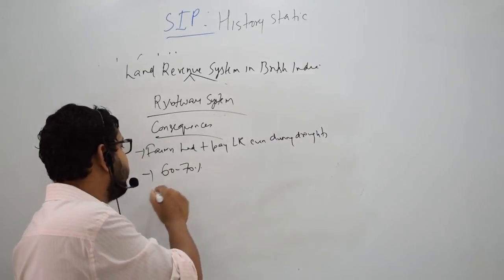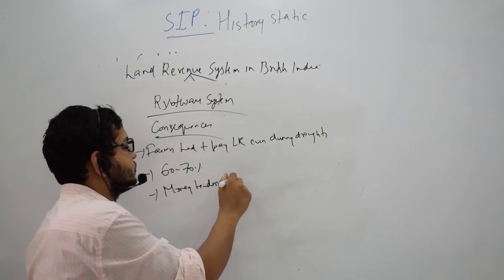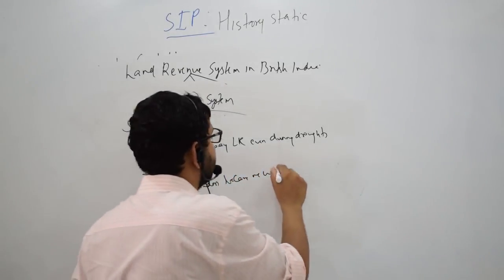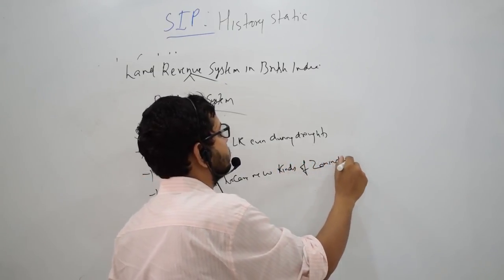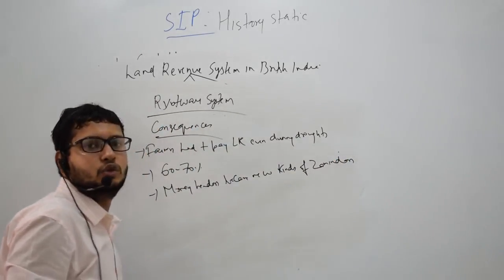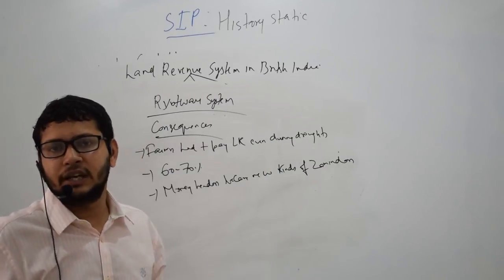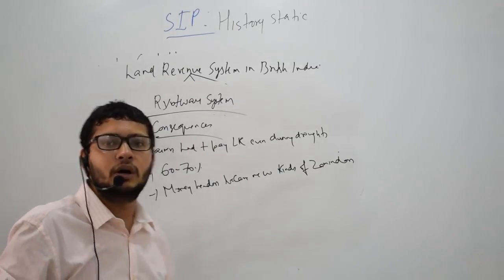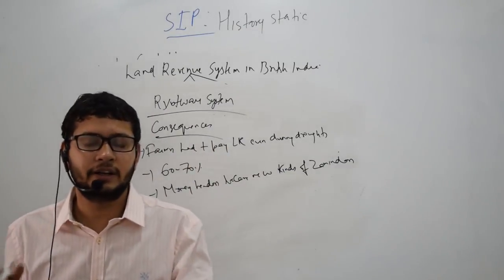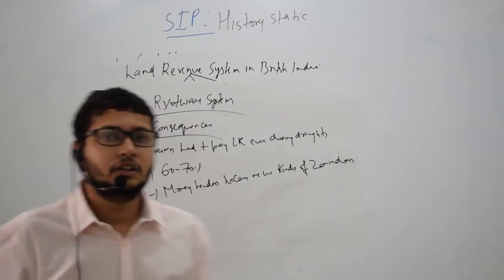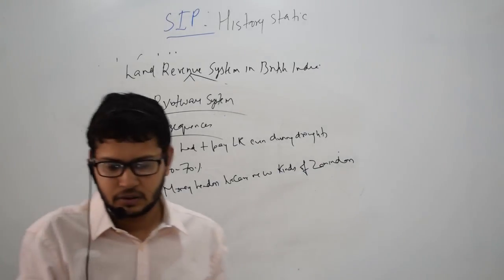They became new kind of zamindars. They used to control the land, and the farmer, after selling his land to the money lender, used to work on his own land as a simple tenant, like they used to do in the permanent settlement areas. So this was creating a lot of havoc.